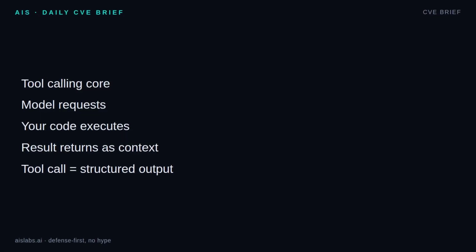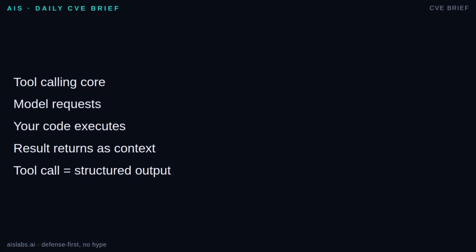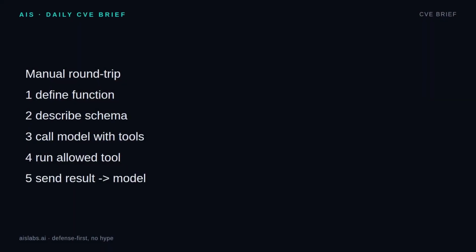Here is the whole concept. A tool call is just structured output with a function name and arguments. The model does not open files, call APIs, query databases, send emails, or charge credit cards by itself. It returns a machine-readable request, usually shaped like tool name, argument object, and a call identifier. Your application receives that request, validates it, dispatches it to code you wrote or approved, captures the result, and sends that result back to the model as more context. The final answer is produced after the model has seen the tool result. Once you see this round trip, agents stop looking magical and start looking like ordinary engineering with a probabilistic planner in the middle. The build has 5 moves.